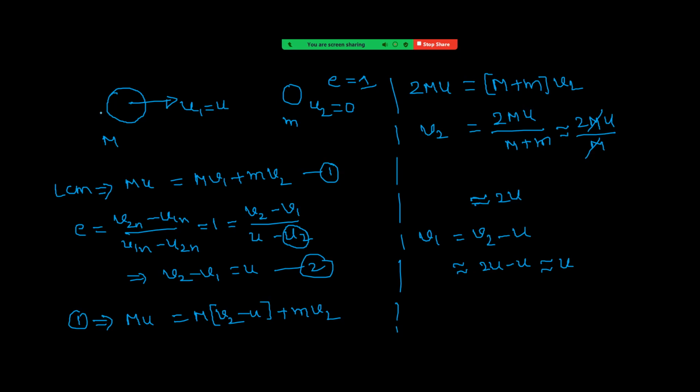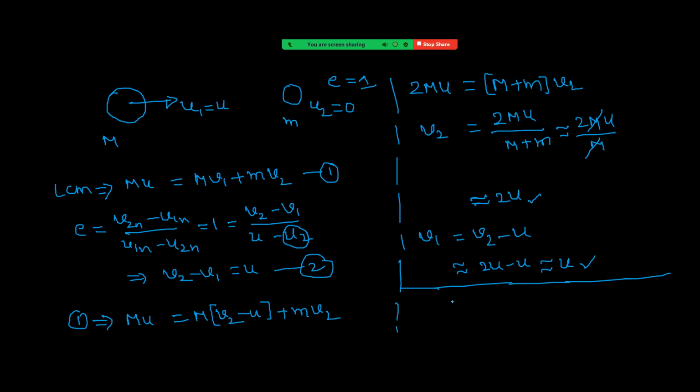That means the heavier body continues in the same direction with almost the same velocity, right? That is the conclusion of these two. Students, see what happens if you take equal masses. I will write here. If you take equal masses, equation 1 becomes, the mass gets cancelled, right?